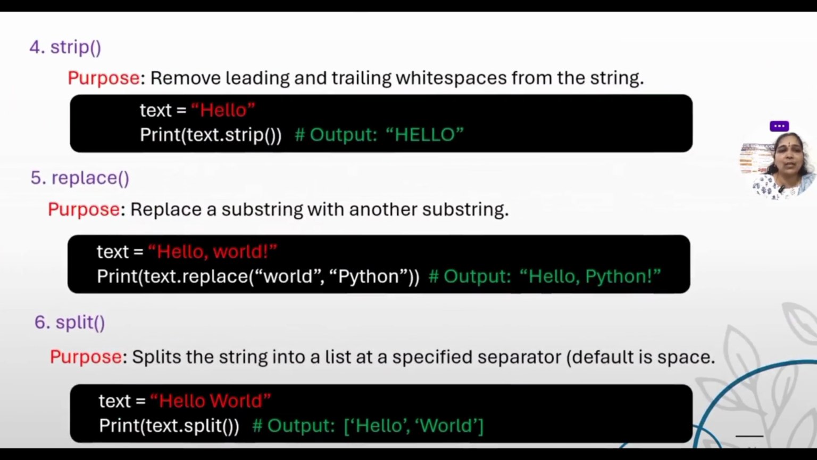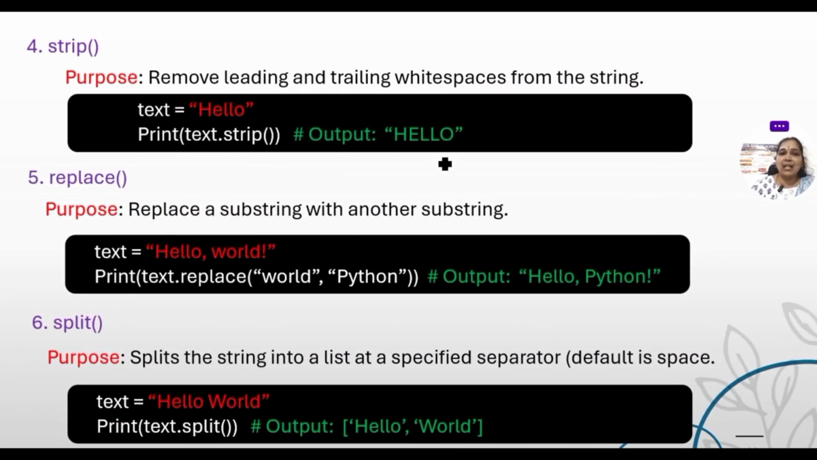Now, next one is strip. Strip removes the white spaces from the string. If there is any white space, then it automatically removes that. Replace means instead of some substring, we need to replace it. That is, we can replace a substring with another substring. Suppose here I have written hello world, and instead of world I need to write Python. So hello Python is the output.